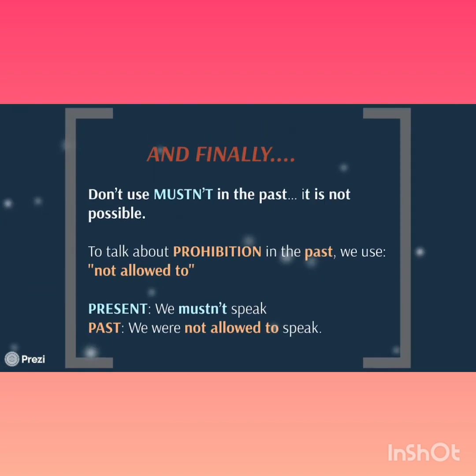And finally, don't use mustn't in the past. It is not possible. To talk about prohibition in the past, we use not allowed to. In the present, we could say we mustn't speak. If we're talking in the past, we would say we were not allowed to speak, as saying we mustn't speak doesn't make any sense. Thanks for watching this quick video, all about modal verbs, guys.